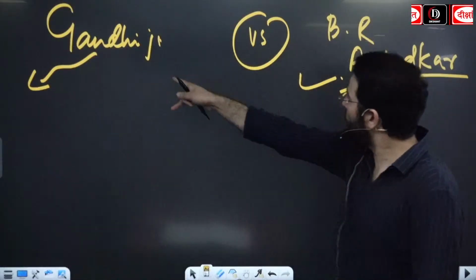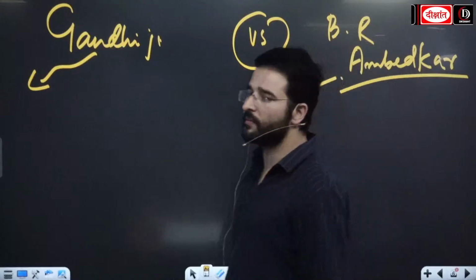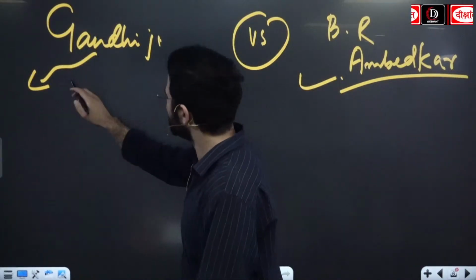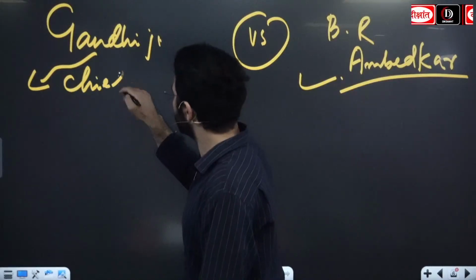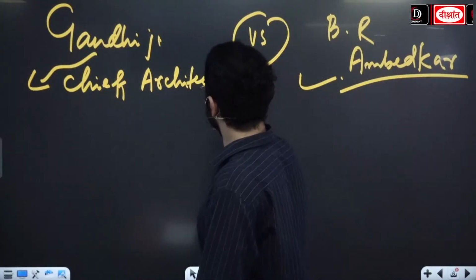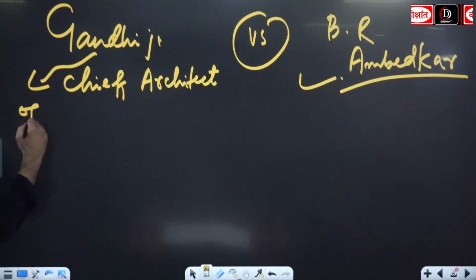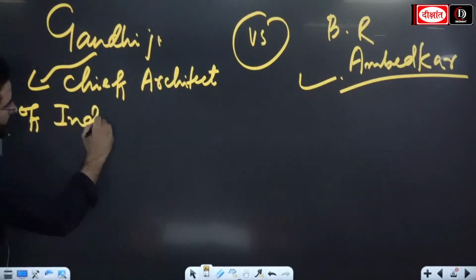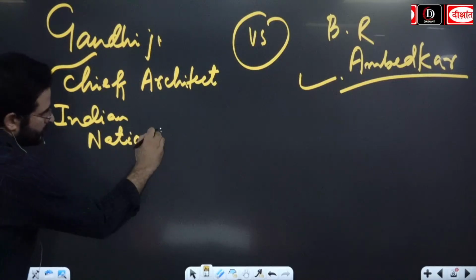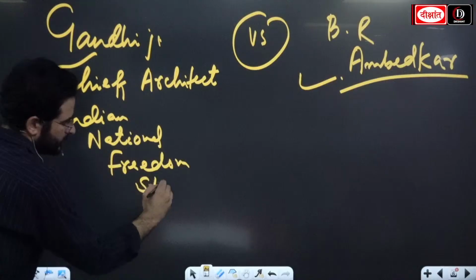So while looking at the Gandhiji versus B.R. Ambedkar, first thing that you should remember, chief architect of Indian national freedom struggle.